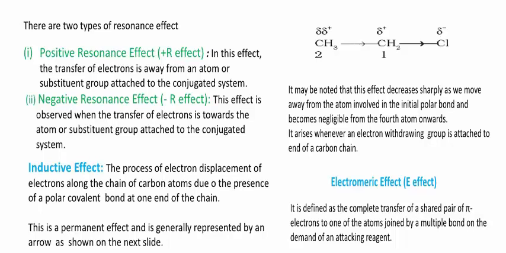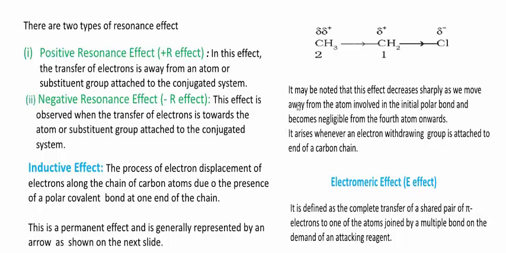And another definition of inductive effect: the process of displacement of electrons along the chain of carbon atoms due to the presence of a polar covalent bond at one end of the chain. This is one of the permanent effects. Remember, inductive effect is one of the permanent effects and it is generally represented by an arrow as shown in this diagram. This symbol shows the displacement of electron from this to this to this.